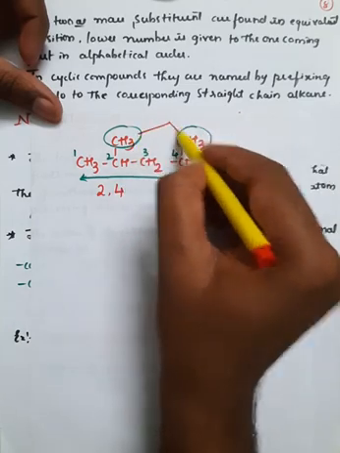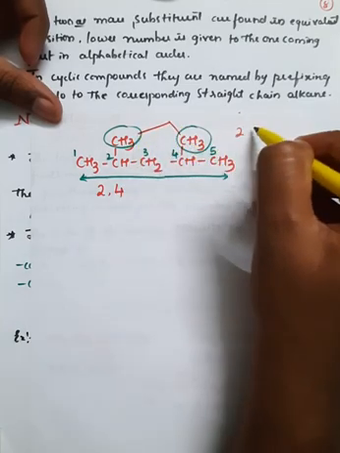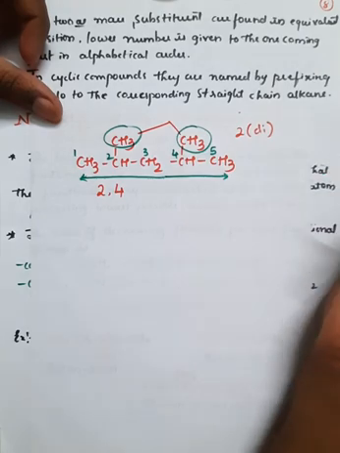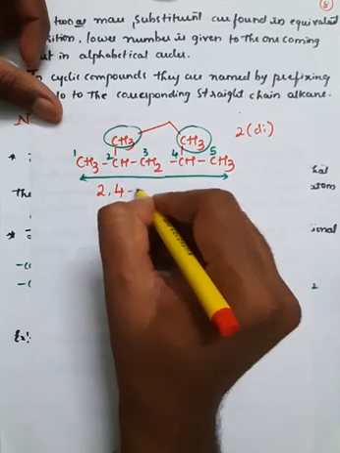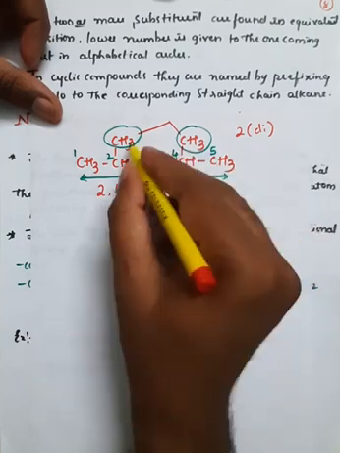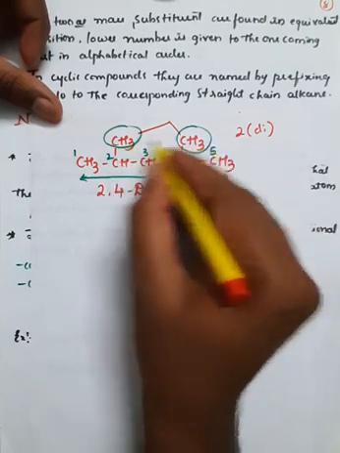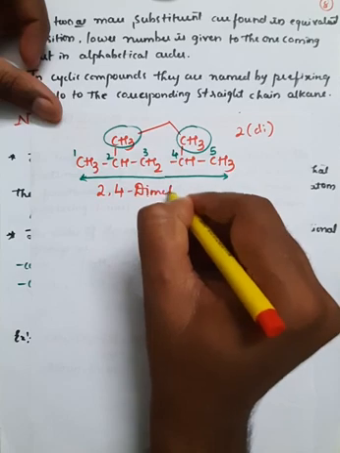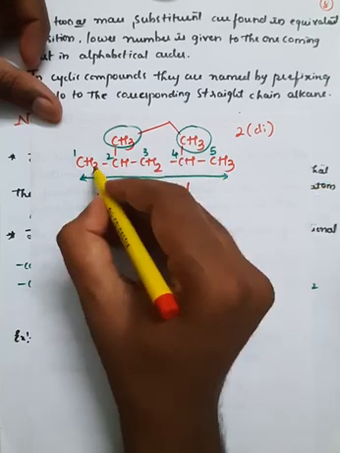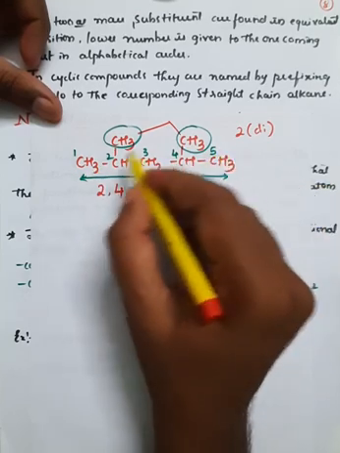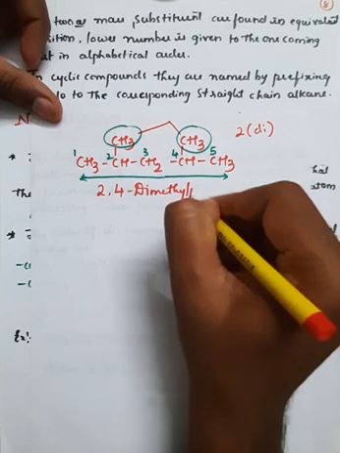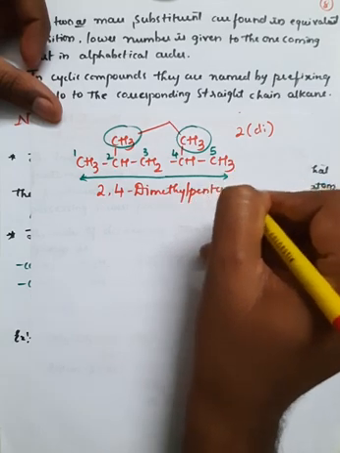Which means there are two CH3 groups, right? If there are two CH3 groups, we must use the word di, right? Therefore that is 2,4-di. This is a methyl group, both are methyl groups, so I will take it as methyl. And 1, 2, 3, 4, 5, if there are 5 carbon atoms in a straight chain, it is called pentane. Very simple, right?